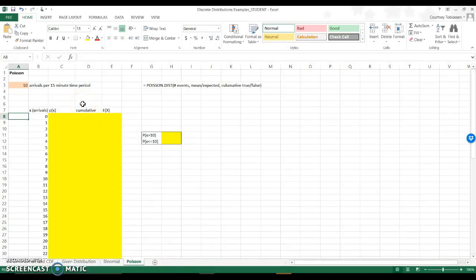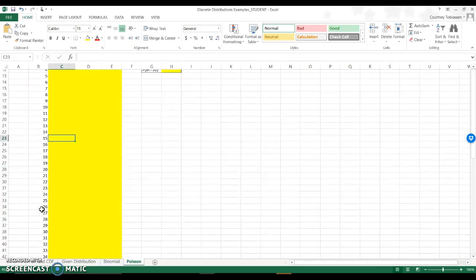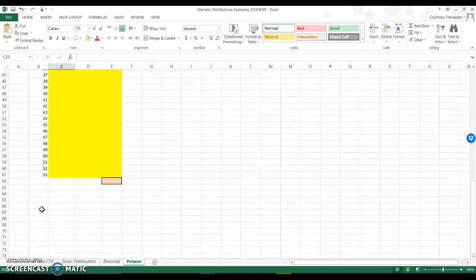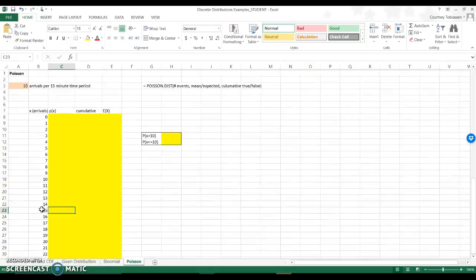Alrighty, so here's how we're going to set this one up. I'm going to say that there is an average of 10, that's what we're trying to understand, 10 arrivals every 15 minutes. That's essentially what they are planning on, and they want to see what are the chances that that's actually going to happen. So I have my arrivals. What are the chances of 0 arrivals in 15 minutes? I'm going to calculate that. What is the chance of 5 arrivals in 15 minutes? What is the chance of 15 arrivals in 15 minutes? And then I'm going to go all the way down to 53. We could continue. That's just a number where I stopped.